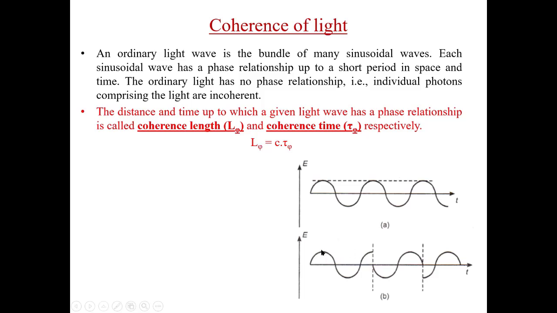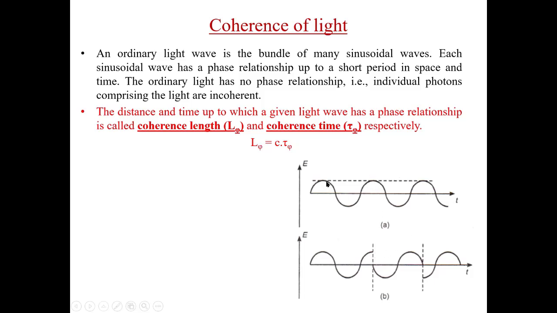But if somebody asks about the phase at this other point, we cannot tell, because there is a gap or a break in the wave here. What phase difference this break will introduce, we don't know. So this wave is coherent only from this point to this point, or this point to this point. So the coherence length of this wave is not greater than this length.